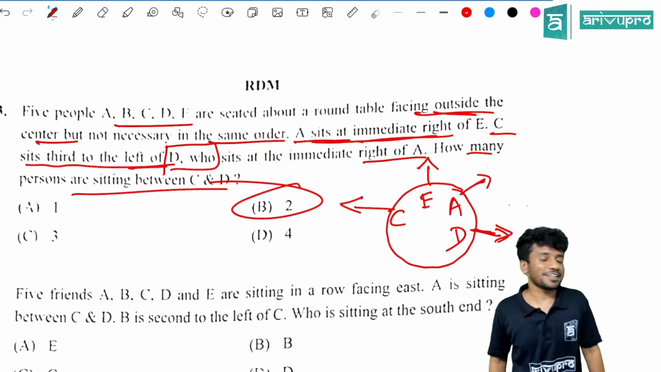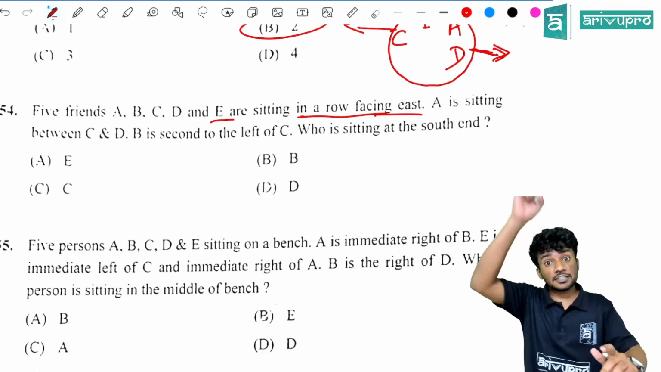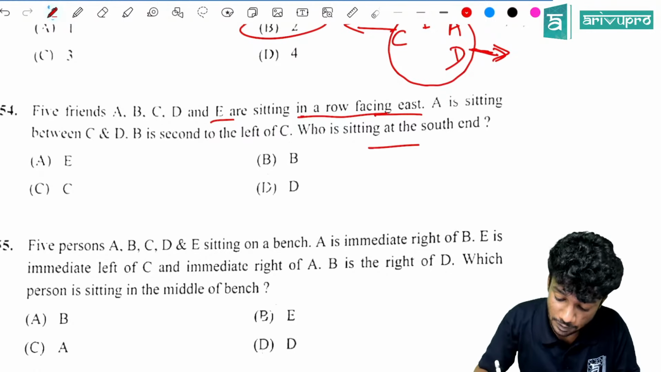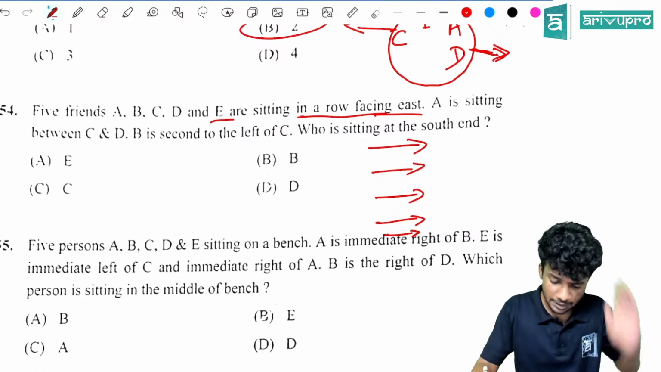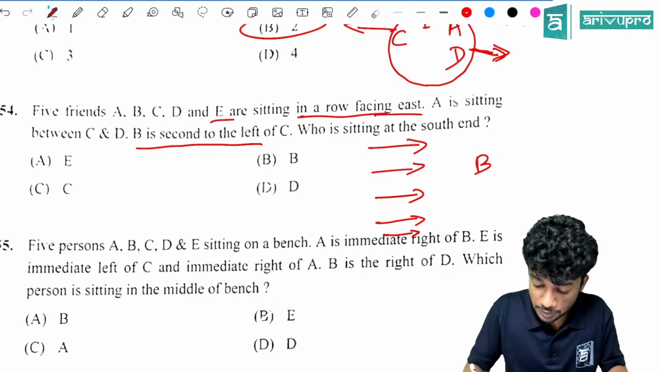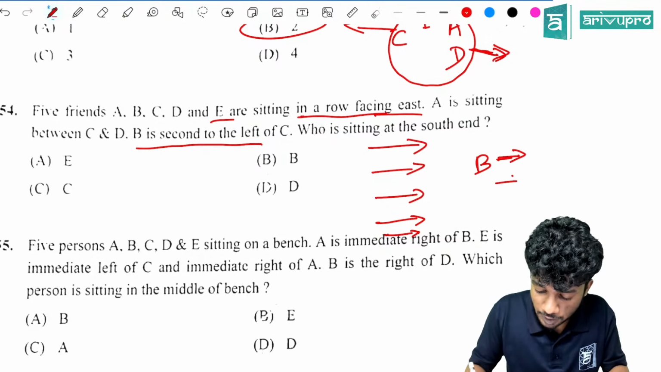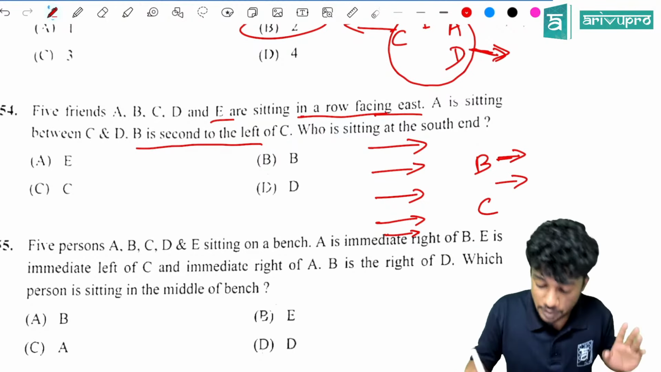5 friends A, B, C, D and E are sitting in a row facing east. East means which side? This side they will be looking at. 5 people are there. Then what is given? A is sitting between C and D. Let it be like that. B is second to the left of C. So if B is here, how many people will be in between? One person is there in between, C and B.